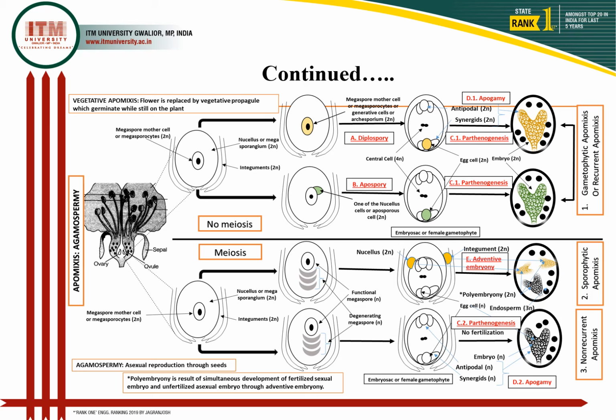Out of all three, these two continue in the next generation, while non-recurrent apomixis will not go further.